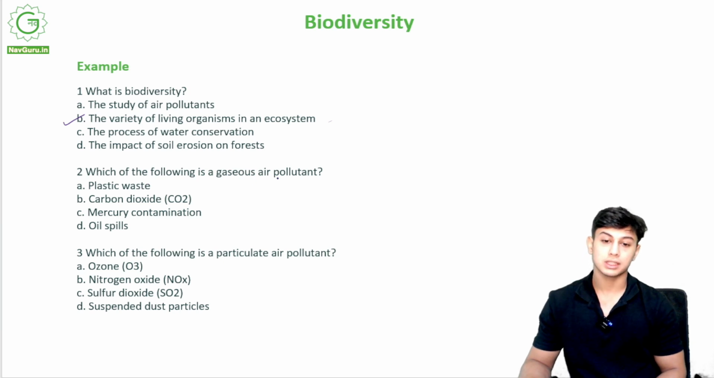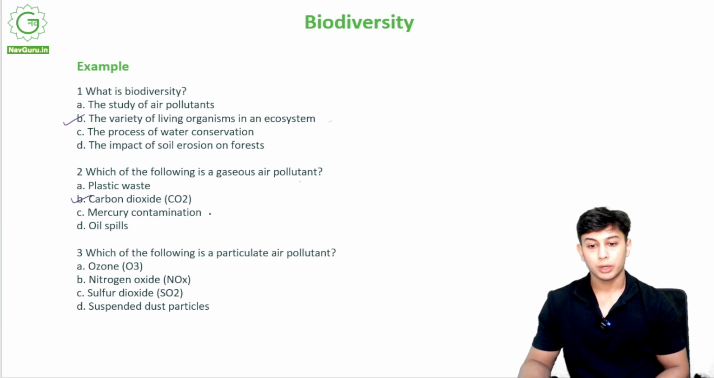Which of the following is a gaseous air pollutant? Plastic waste, carbon dioxide, mercury contamination, or oil spills. Okay, which of the following is a gaseous air pollutant? It is B, carbon dioxide.